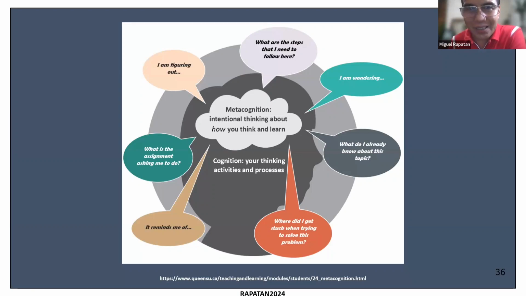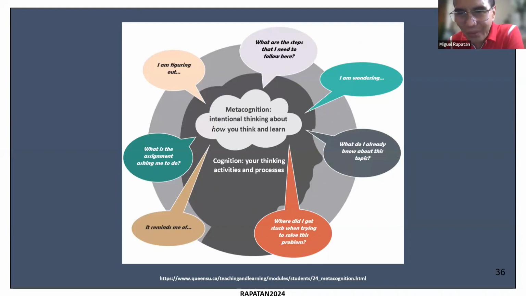So if I'm studying something, I explicitly think aloud to myself, what am I doing at this time? What is it that I'm trying to achieve? So for example, in one's mind, one can be saying, I am figuring out, or what are the steps that I need to follow here?